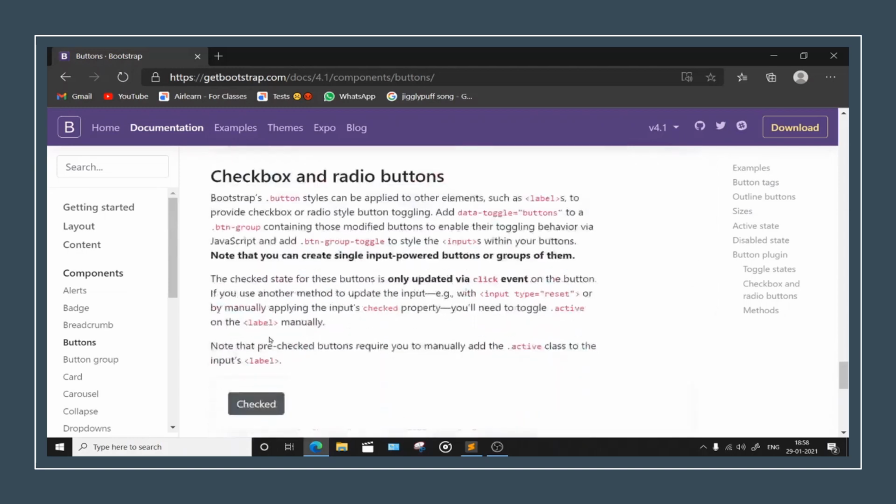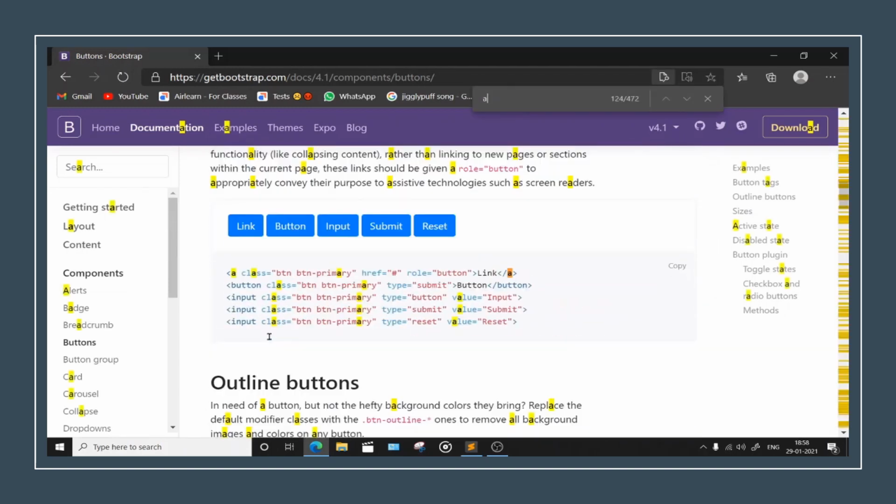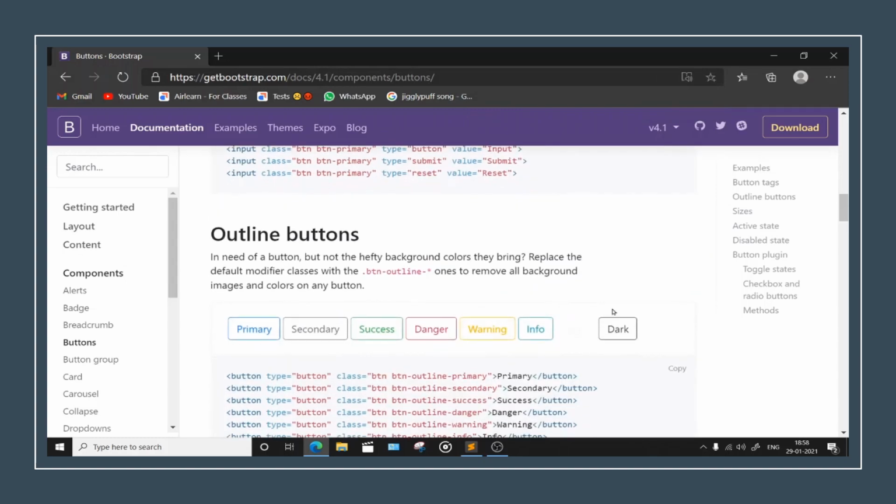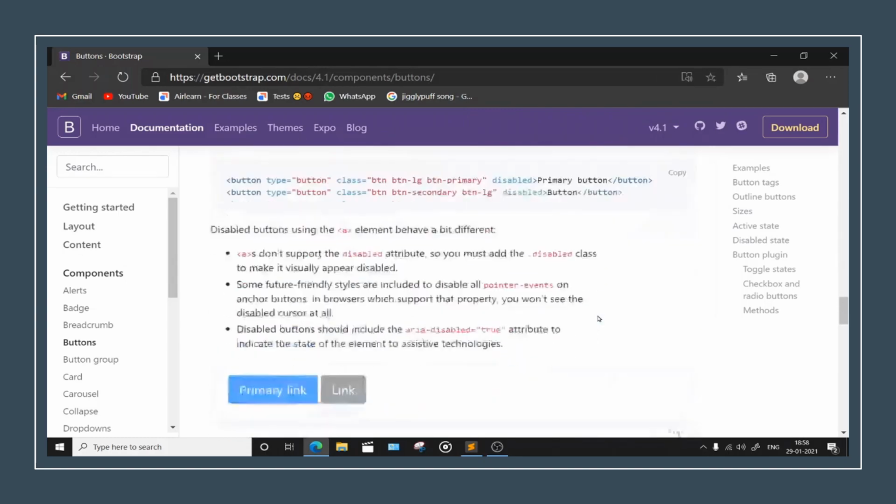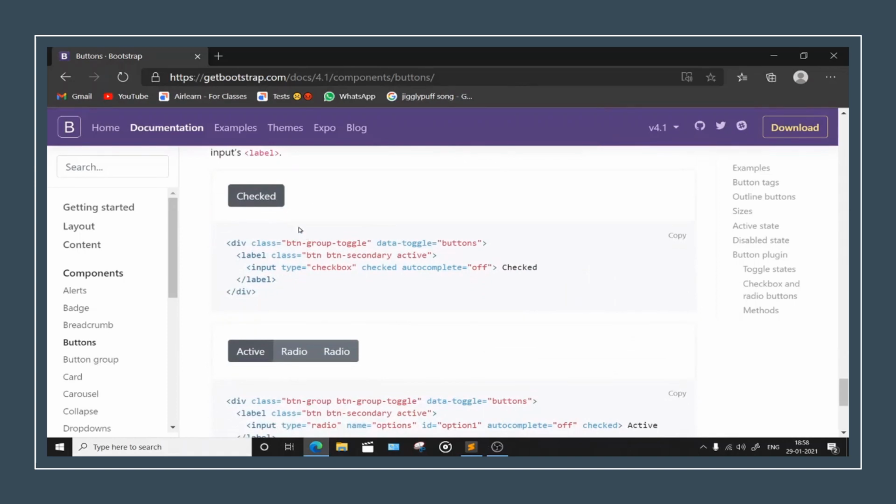All right, now what I want you all to see, wait a minute, primary link. Where is it? Wait a minute, let me just search for access key. The access key is not there? I don't know. Okay, so well, let me just leave it for now. So where else can we have access key? I don't know. All right, no problem.